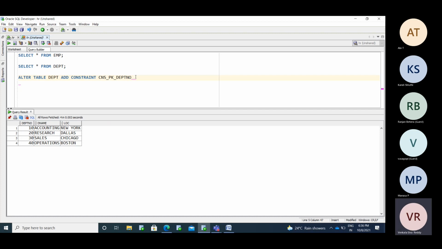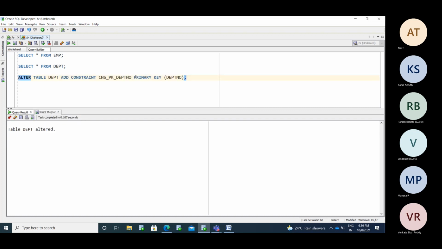After the constraint name comes the constraint type, whether it is a primary key, a foreign key or a not null constraint, whatever you are going to add. You need to put it like this: primary key of DEPT number. Now I have created this.